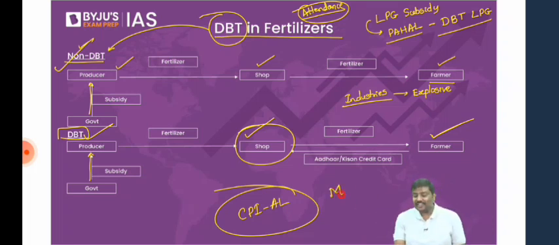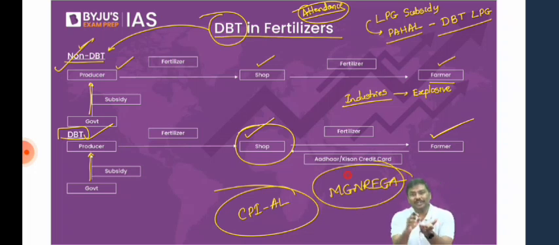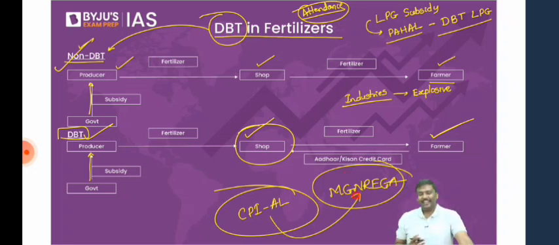MGNREGA wages were revised by the government. And what was the parameter used by the government to revise the MGNREGA wages? CPI-AL. In fact, while discussing CPI-AL, I told you this. Generally, CPI-AL is used to revise the MGNREGA wages, and last week it was there in the newspaper. Please read. Okay, come back to this.